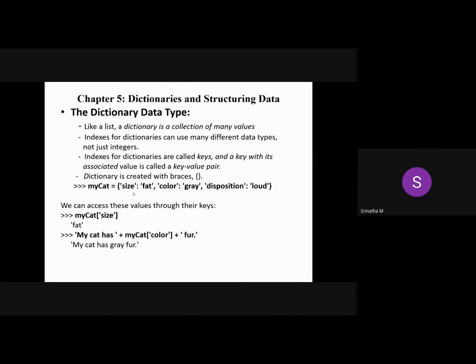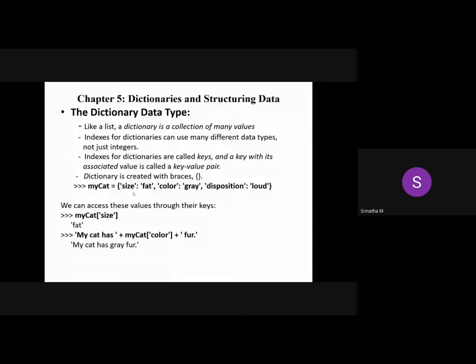Either I need to refine my product, or if it is an excellent product and is appreciated, I need to add a few more features to my product and then grab the customers. So this is exactly what the businessman expects from you, and you are the data analyst. Once you join the industry, that is your role as a data analyst. You need to provide such solutions to the businessmen. So I hope you understood the real-time application of this data structure.